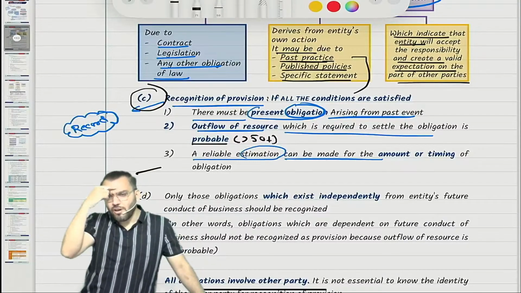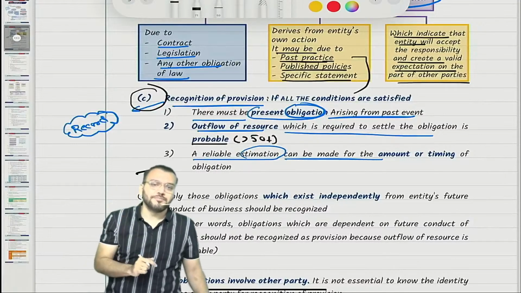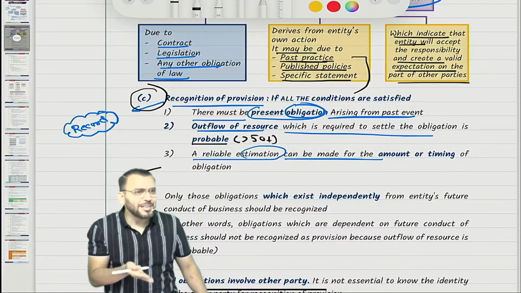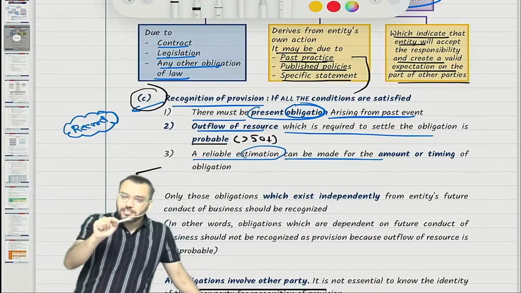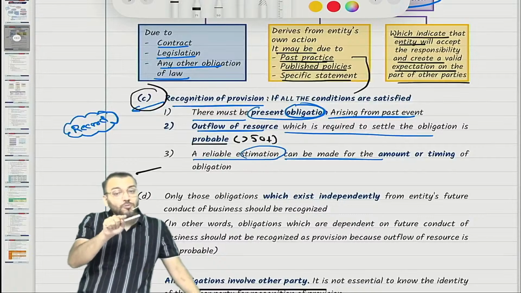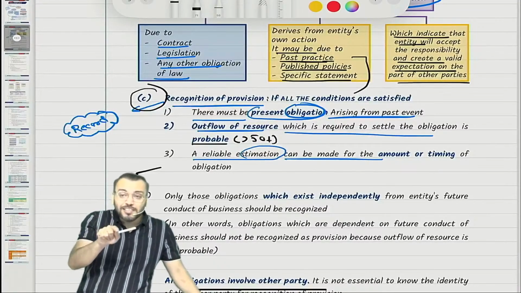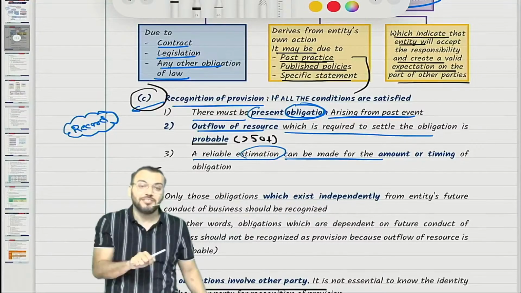So my question to you all is: first point and second point are same or different? Different only, therefore two conditions. What is that difference that we need to understand now? In the first condition they are saying obligation must be probable, and in the second, outflow must be probable. Obligation means chances of occurrence should be more than 50%.